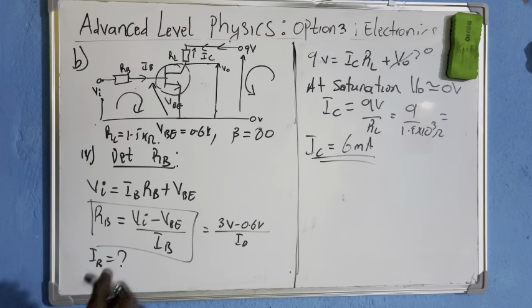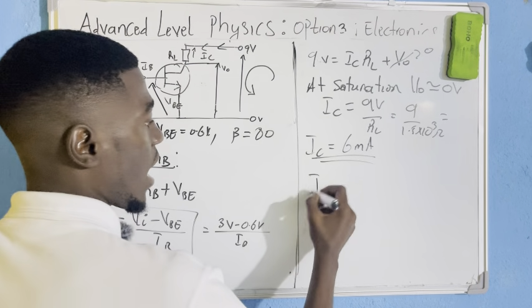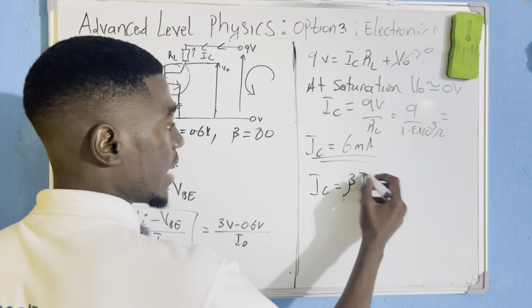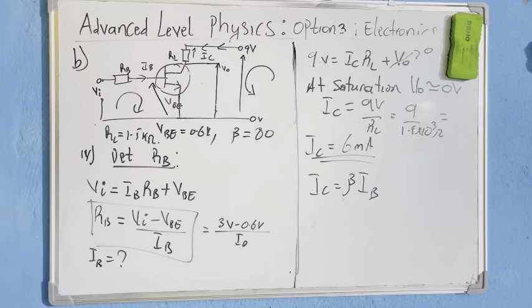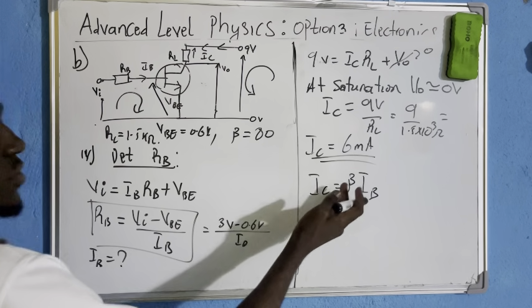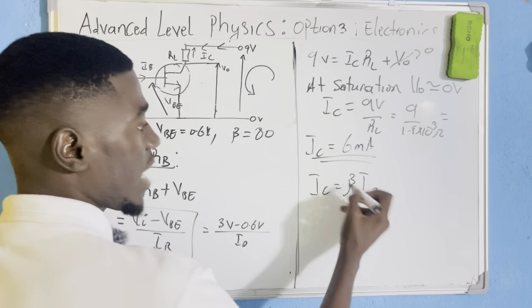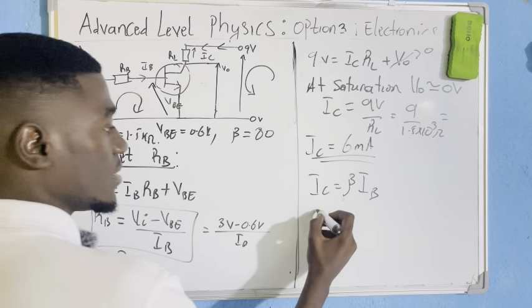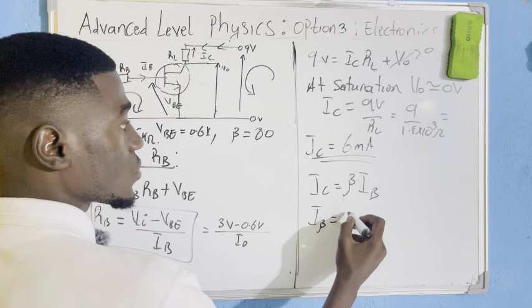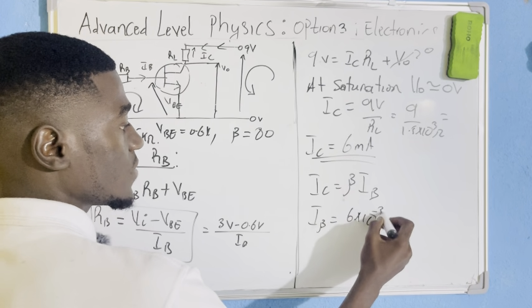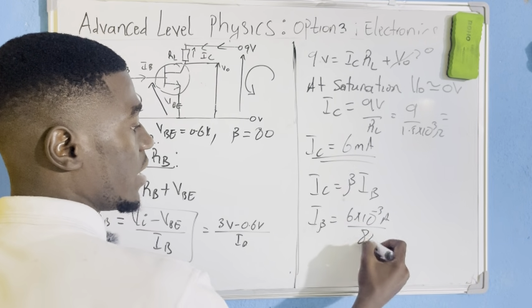The relationship relating IB and IC is what? IC equals a certain beta IB. You should remember it all. So IC equals beta IB. From here, beta is what? The current gain, 80. Therefore, IB is simply equal to 6 times 10 to the negative 3 amperes divided by 80.